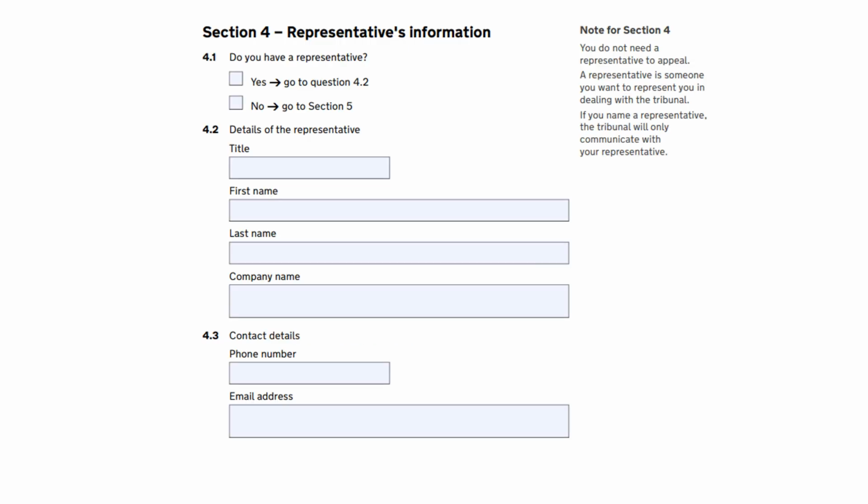Section 4 is to be completed if you have a representative, and if you don't, tick no and move on to the next section. A representative is someone who will give you advice on the issues in the appeal, prepare your paperwork on your behalf, and may represent you. If you have asked for a face-to-face hearing, they could be a volunteer from a charity or a paid representative like a solicitor or a barrister. Most appeals are made to the tribunal without a representative, but if you do have a representative, this is where you can give their contact details.